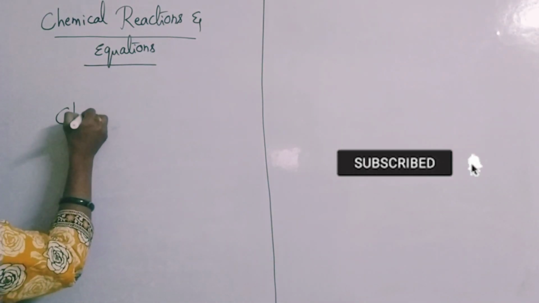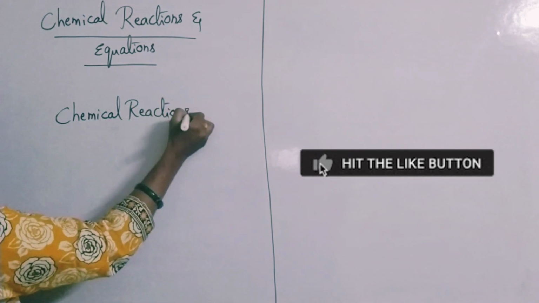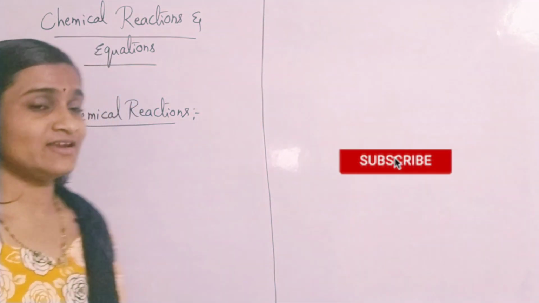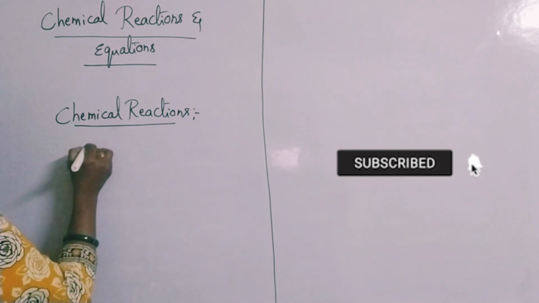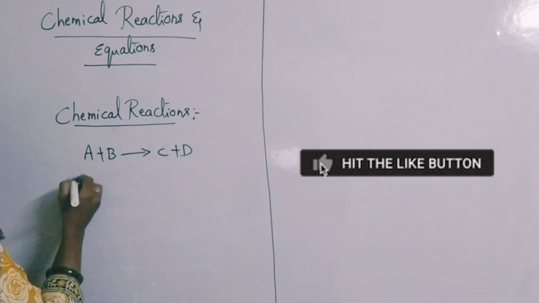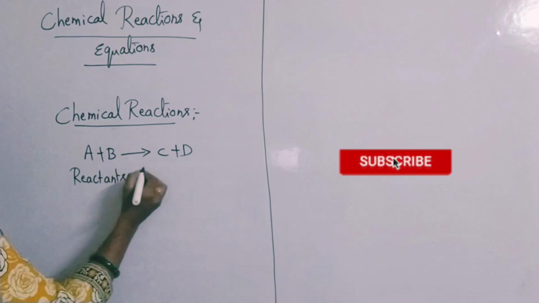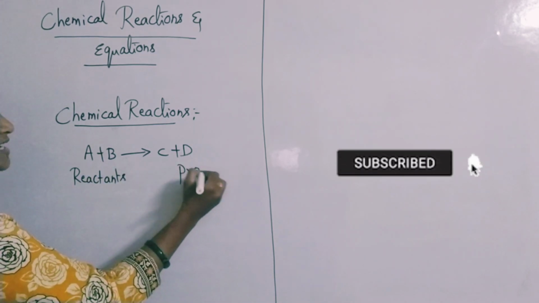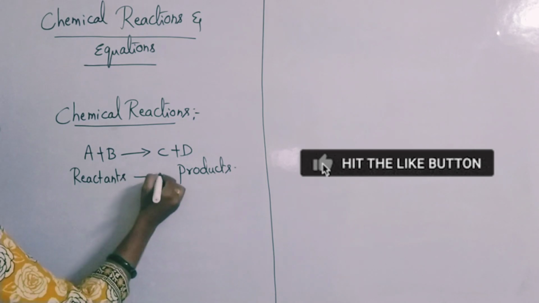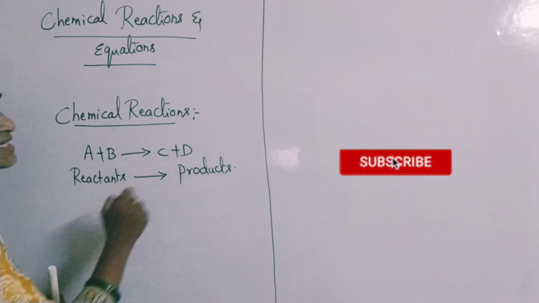So what is a chemical reaction? Chemical reaction means, if two or more substances combine with each other to form a new substance, then you call it a chemical reaction. Suppose A plus B gives rise to C plus D. Here the substances which are participating in the reaction you call reactants, and the substances which are newly formed are called products. So reactants give rise to products. This arrow you have to read as gives rise to.